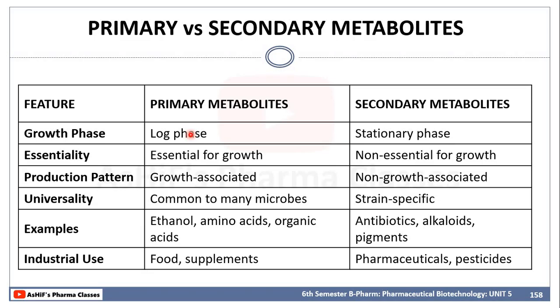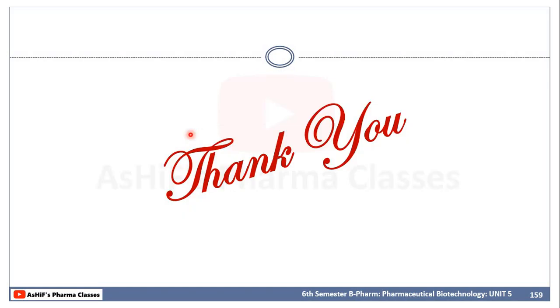And primary metabolites are common to many microorganisms, the metabolites will be produced. Secondary metabolites, as I mentioned, only specific kinds of microorganisms will produce. Examples of primary metabolites are ethanol, amino acids, organic acids. Secondary metabolite examples are antibiotics, alkaloids and pigments. And basically primary metabolites are mainly used for food and supplement purposes, and secondary metabolites basically for pharmaceutical as well as pesticides. Most of them have an antimicrobial activity or are antibiotic-like substances. Okay, so that's all about the primary and secondary metabolites and the enhancement of their production.